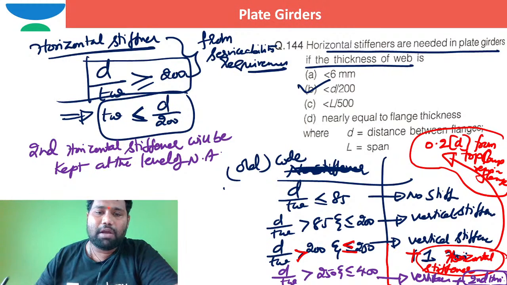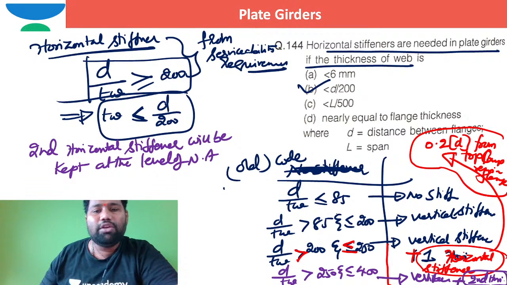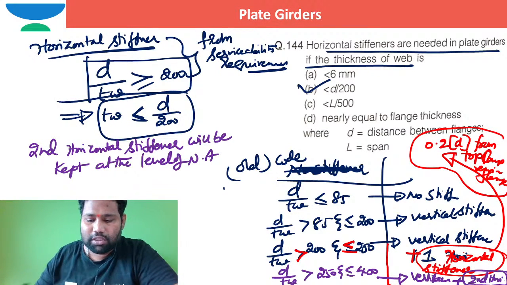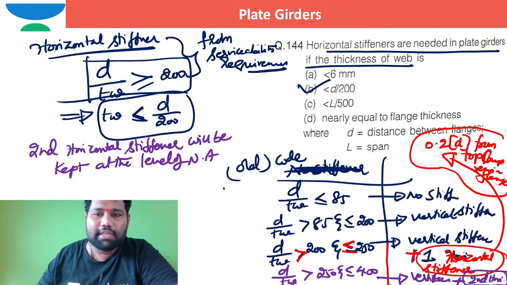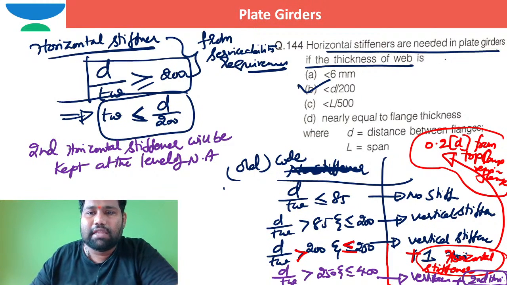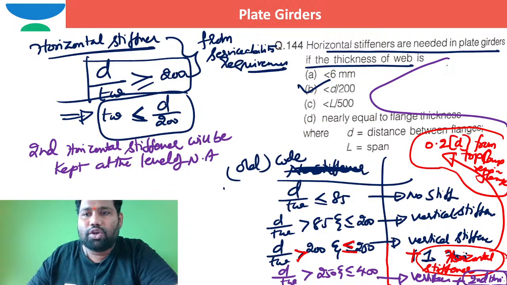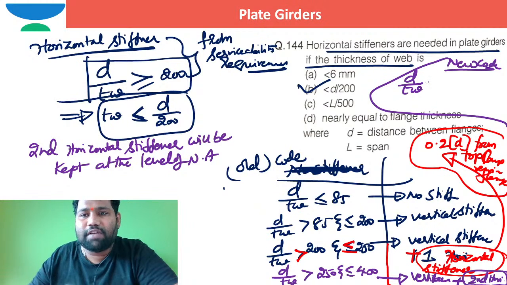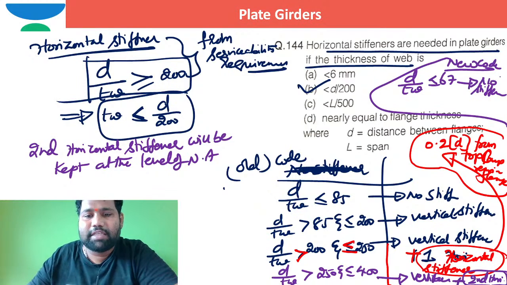So this is as per the old code, right? Coming to the new code of practice, shall I say the same thing as per the new code of practice? Yes, coming to the new code of practice, these limits are different. For the new code, they are saying D by TW no stiffener is required when it is less than or equal to 67. No stiffener as per the limit state method.